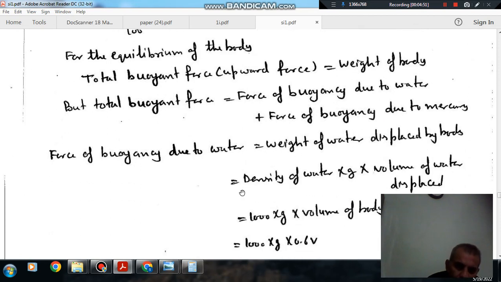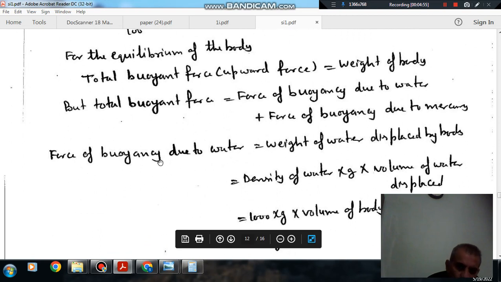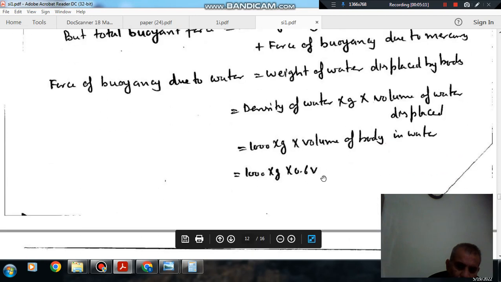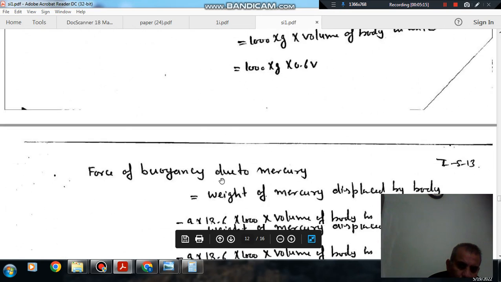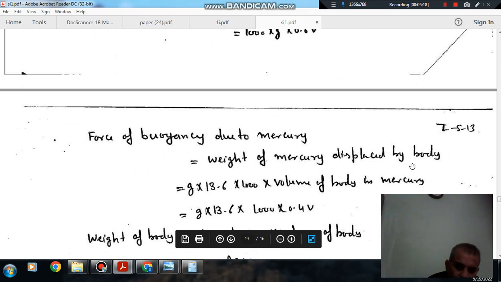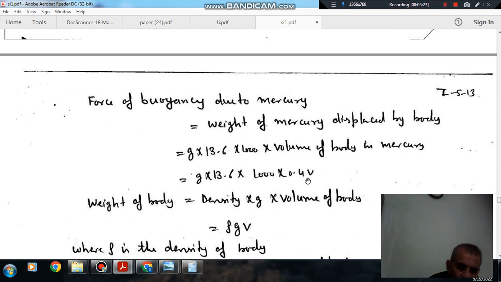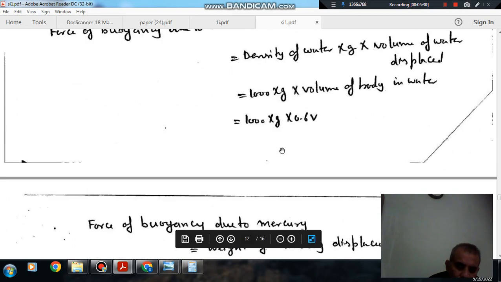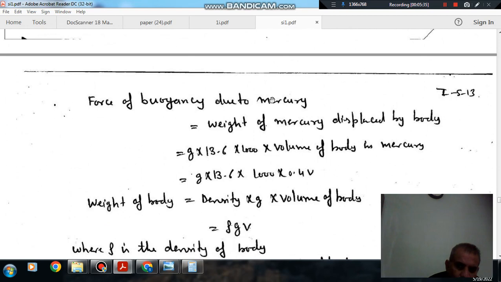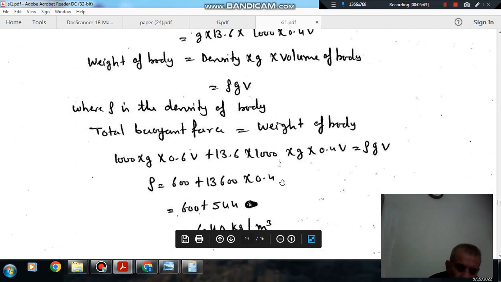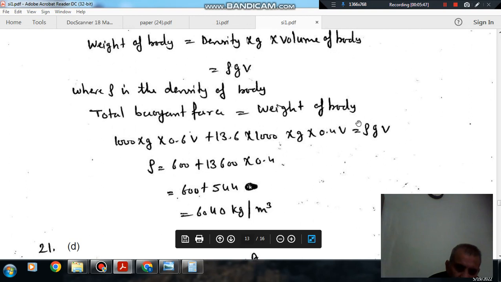First of all, taking the buoyancy force due to water: weight of water displaced by the body is density of water into G into volume of water displaced, that is 1000 into G into 0.6 V. And force of buoyancy due to mercury is 13.6 into 1000 into 0.4 V into G. The total weight is equal to rho G V. Equating these, V will cancel out, only missing thing is density of body.